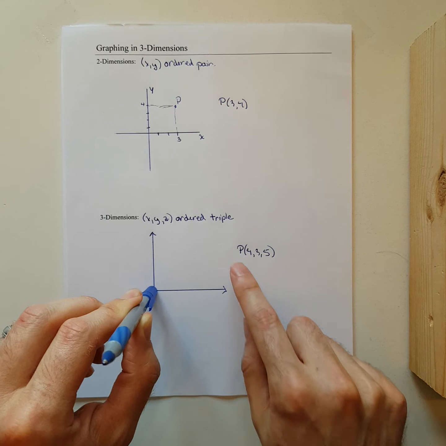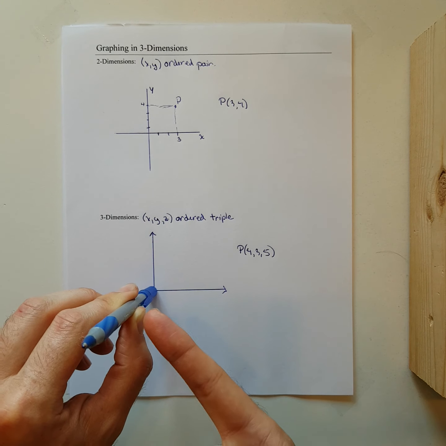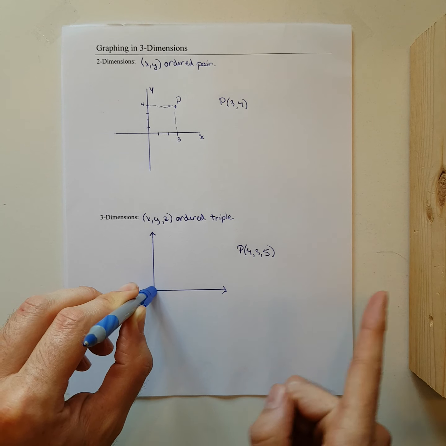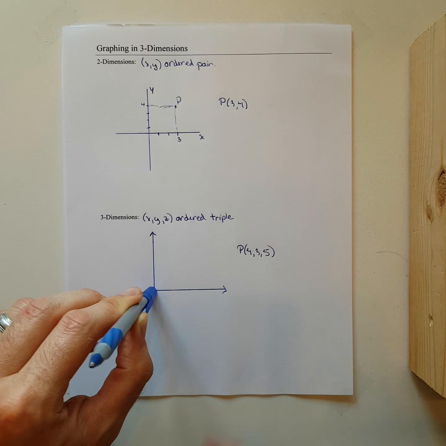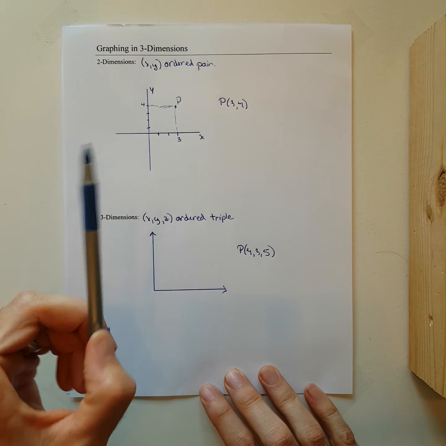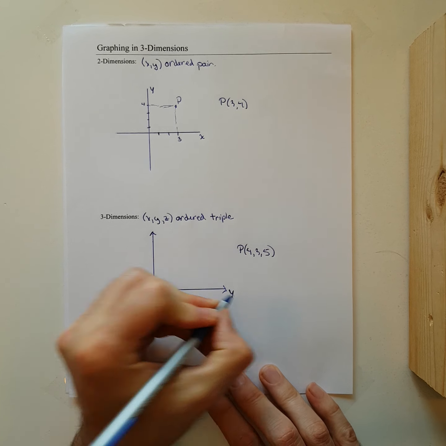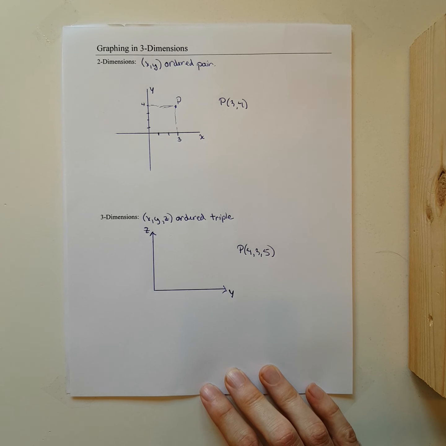Notice that the order has changed. We no longer move left, right, up, down first. You actually move out of the page first. You move left or right second, and then you move up or down last. So our order here, our x, y, and z, have changed. In other words, x is the axis that is coming out of the page. Moving left or right now is our y-axis, and moving up or down is our z-axis.